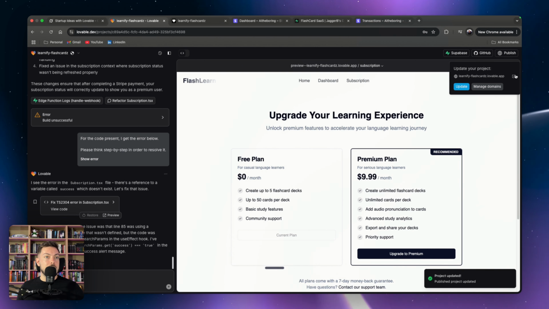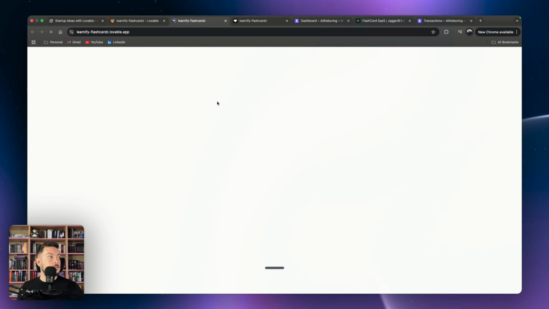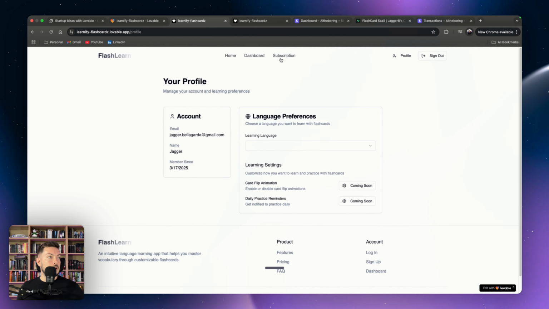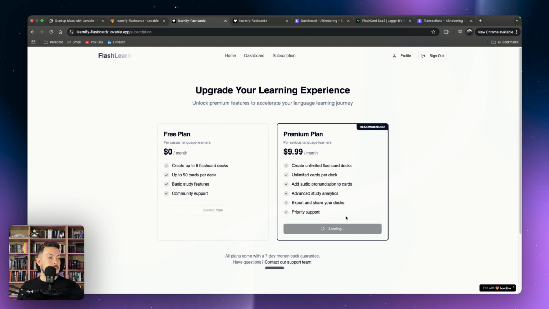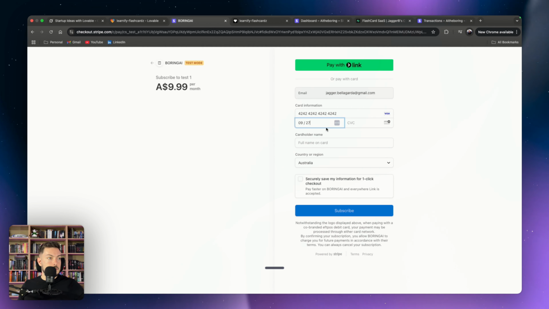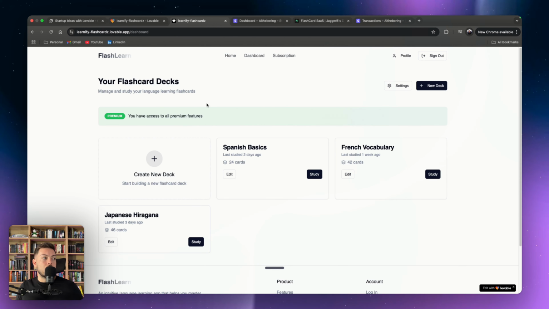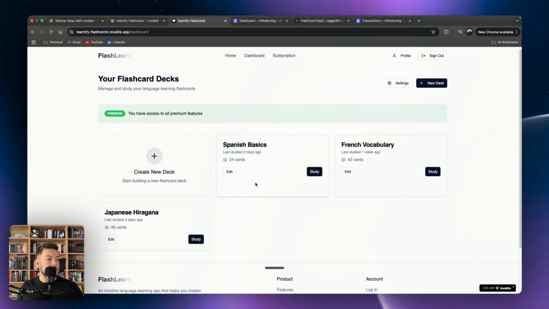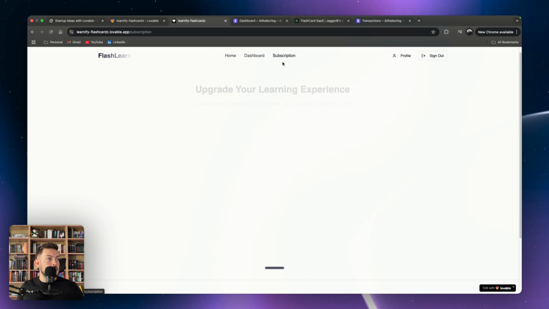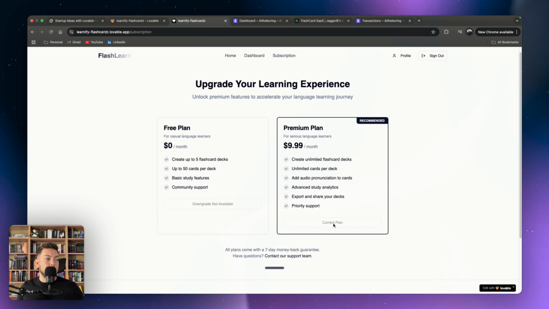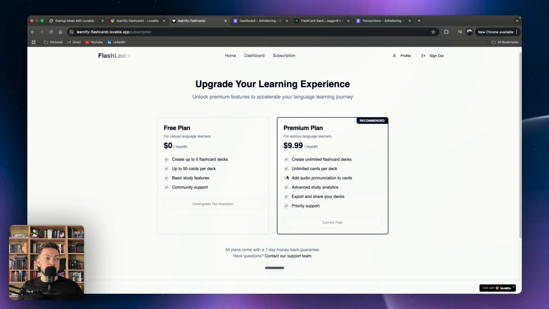So once that's updated, we can then go over here. Let's go profile. Subscription. Upgrade to premium. 0927, 111, Jagger. Subscribe. Alrighty, so we are a premium user. So we've got access to all the premium features. You can obviously see if we go to subscription, we've now got current plan, and then we can say downgrade not available. That should be integrated. You should allow people to be able to cancel their subscriptions.